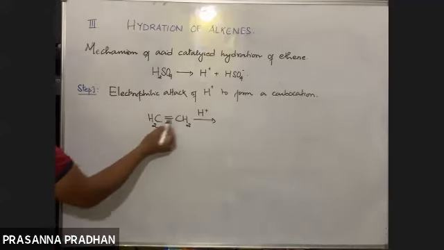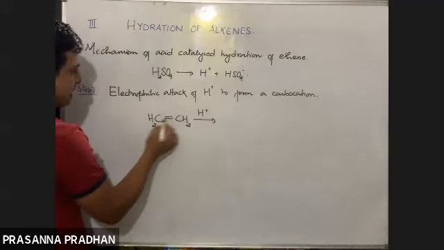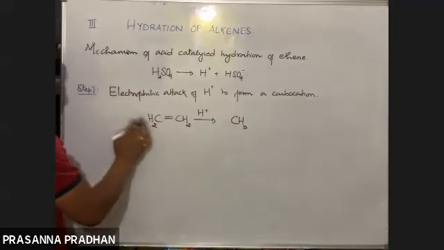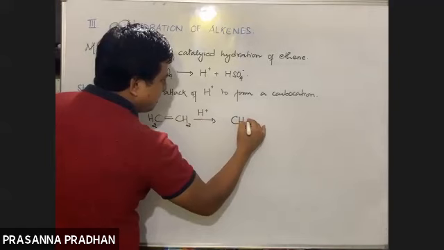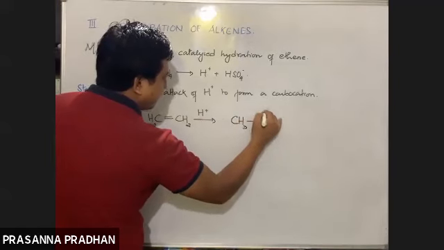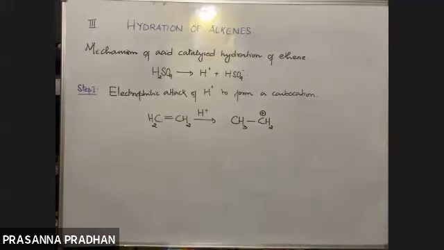Suppose H positive attacks out here. So this proton is getting added out here. During addition, the double bond will get reduced to single bond. So we have CH3, CH2, and a carbocation will be generated like this. Okay, so actually, what are we adding?